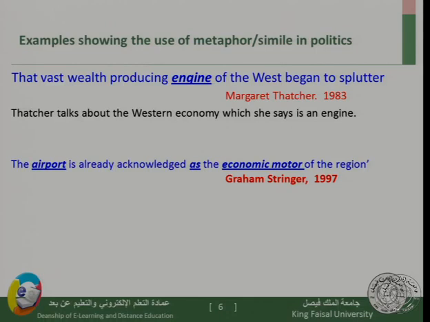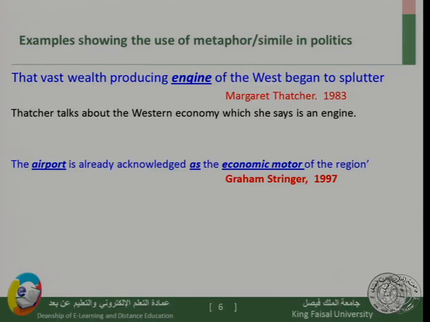So there is a metaphor, there is no use of words like as or similar to or like, but she is claiming that something is something else. She's talking about the economy, but she is calling it an engine.